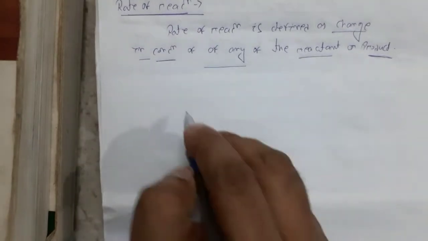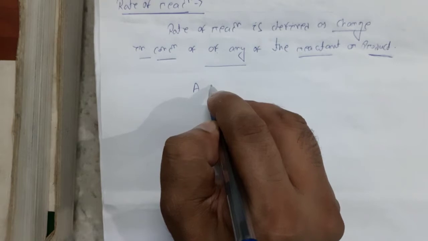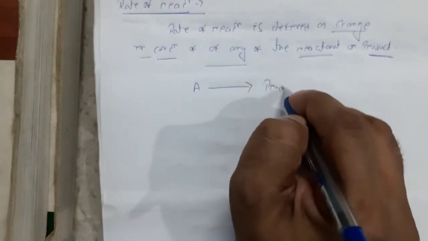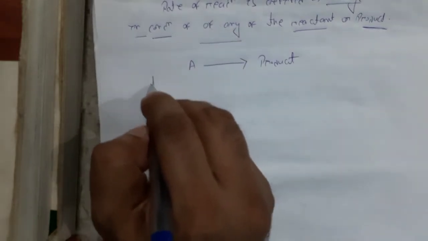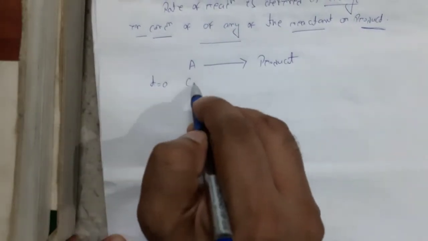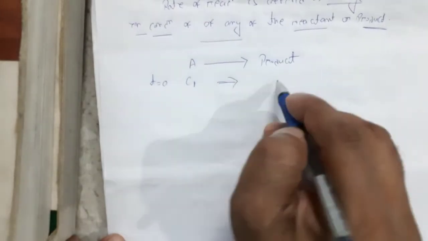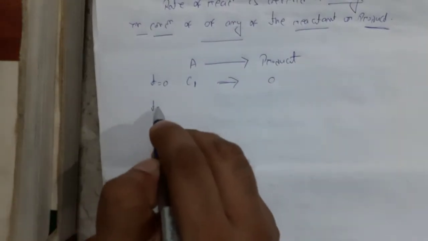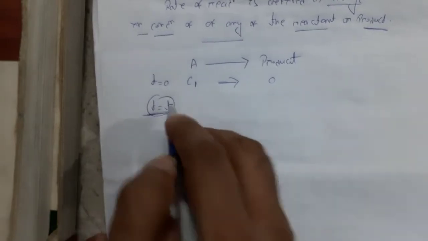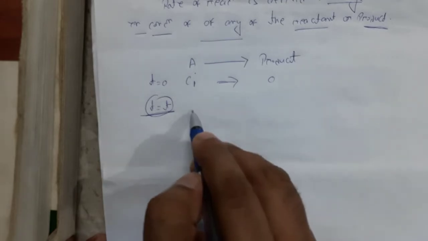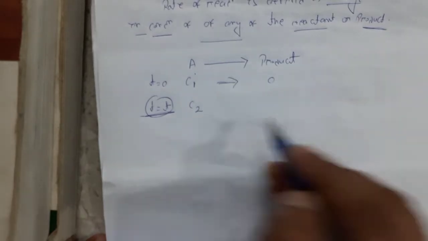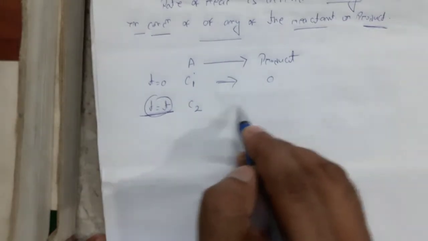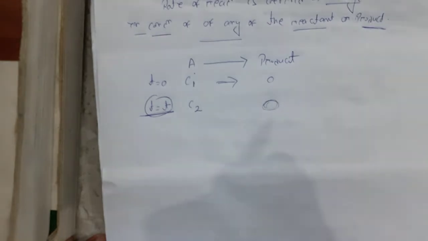So let us consider the reaction A gives rise to product. When time t is equal to 0, A has initial concentration C1 and the product has concentration 0. When time t is equal to t, that means after some time, the concentration of A decreases, consider it C2, and some amount of product is formed.